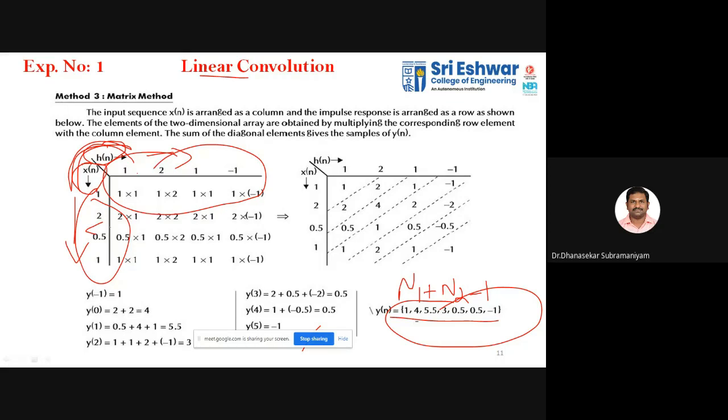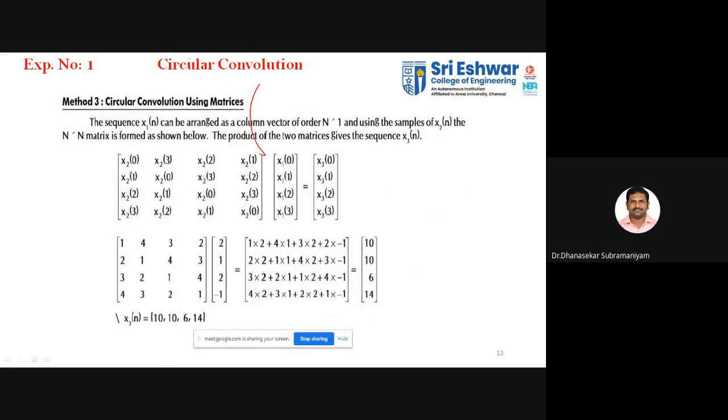Next we are going for circular convolution. In circular convolution also, we are taking two sequences, x1 of n and x2 of n. The thing here is that both the sequences should be of equal length. If unequal lengths are given, then for the sequence with the smaller length, for example if one has length 4 and the other has 3, we have to append 0 and equalize the number of samples for both the signals. That is called zero padding.